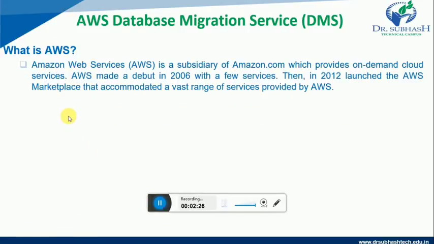Now we would like to see what is AWS. Amazon Web Services is a subsidiary of Amazon.com, which provides on-demand cloud services. AWS made a debut in 2006 with a few services. Then in 2012 it launched the AWS Marketplace that accommodates a vast range of services provided by AWS.